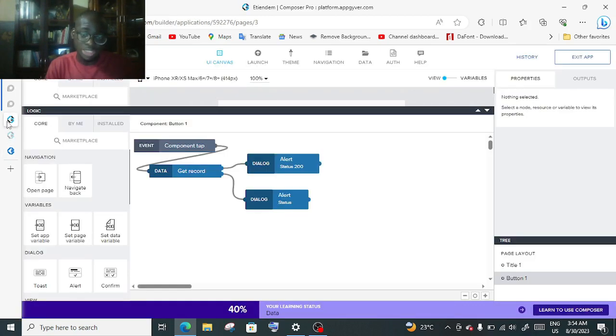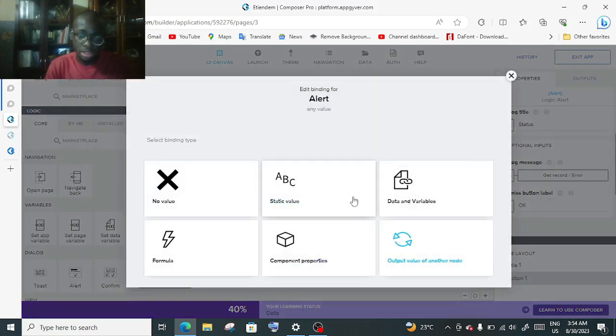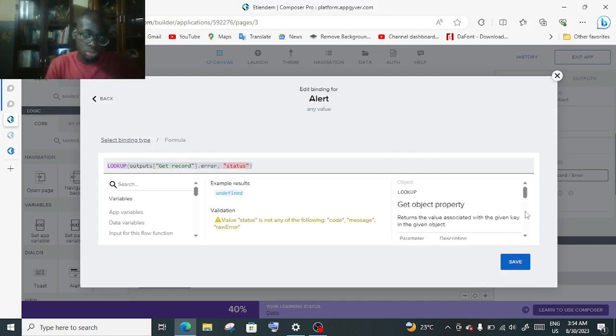Since we know that the status is inside the error, all we need to do to portray the error is come over here. That's a formula, and lookup. The lookup is for objects, and it's going to return the value of a given key in the object. For example, animals. These are the different key values of animal. Now if I want to return dog, only dog, I'm just going to put animal, comma, name. That is the name. Return the value. So this is exactly the same thing on the get record error: get record error, comma, status.